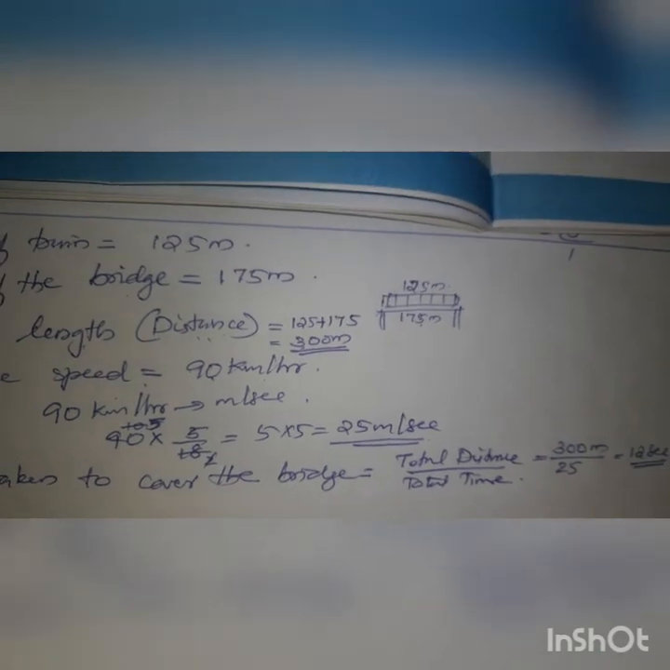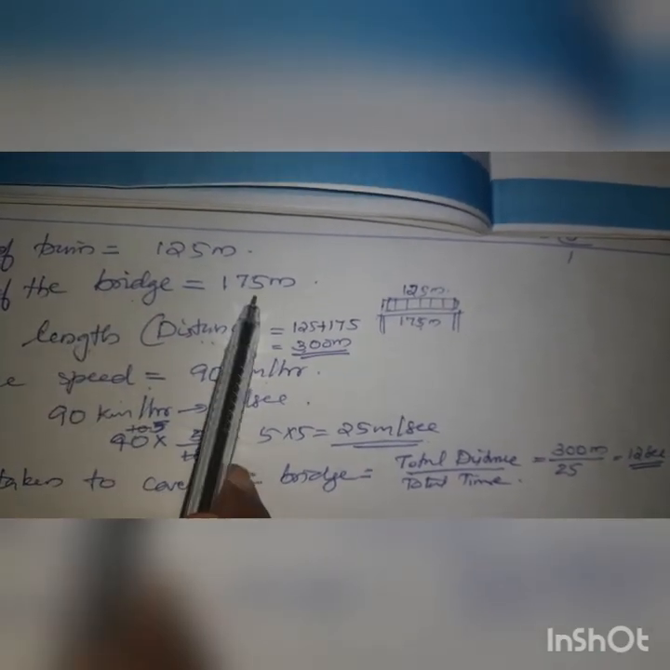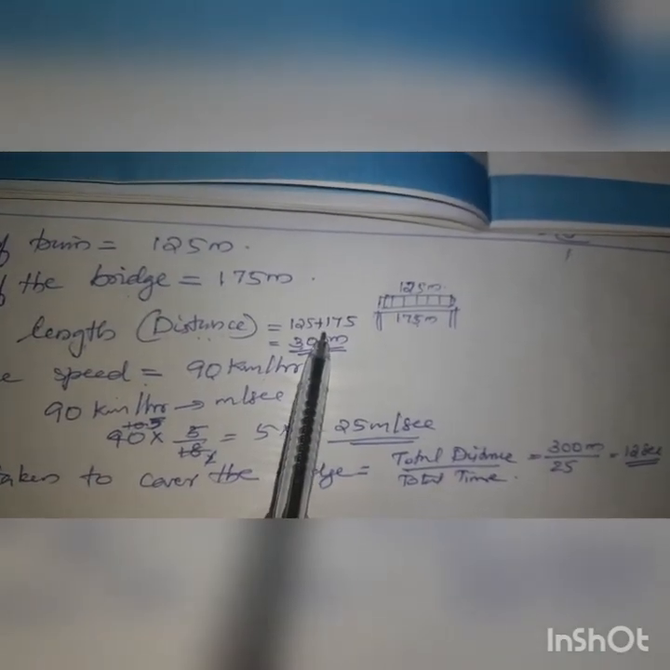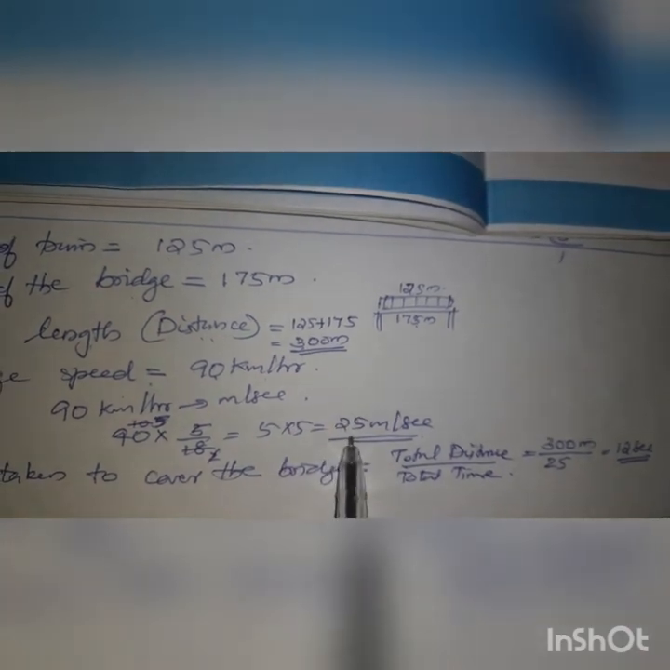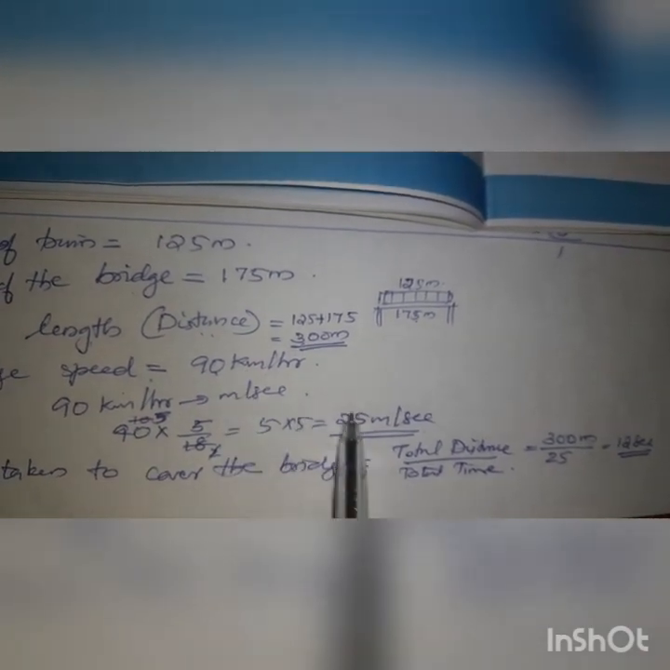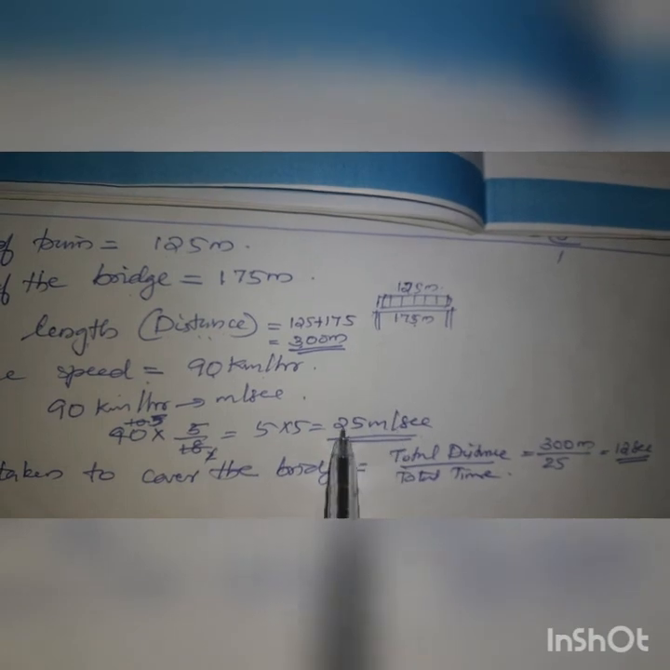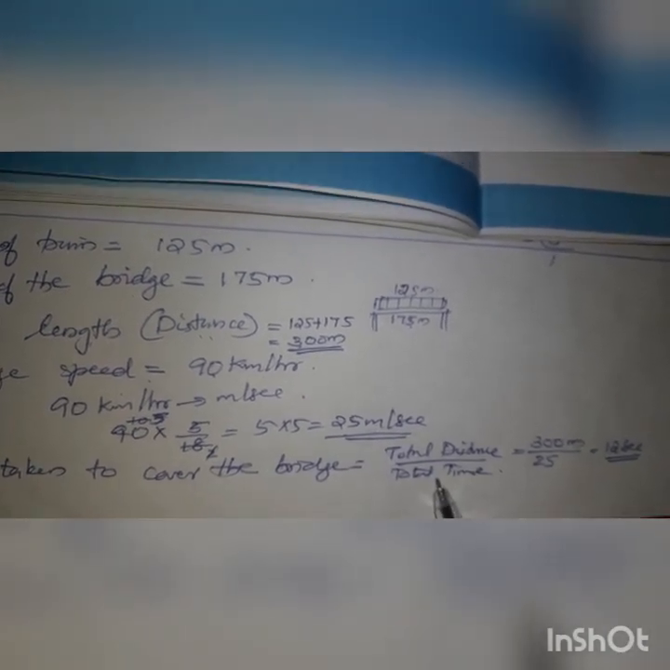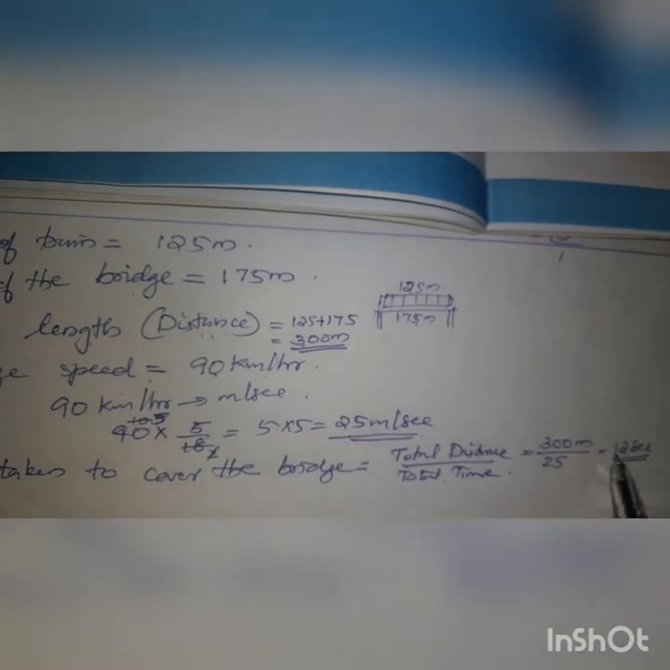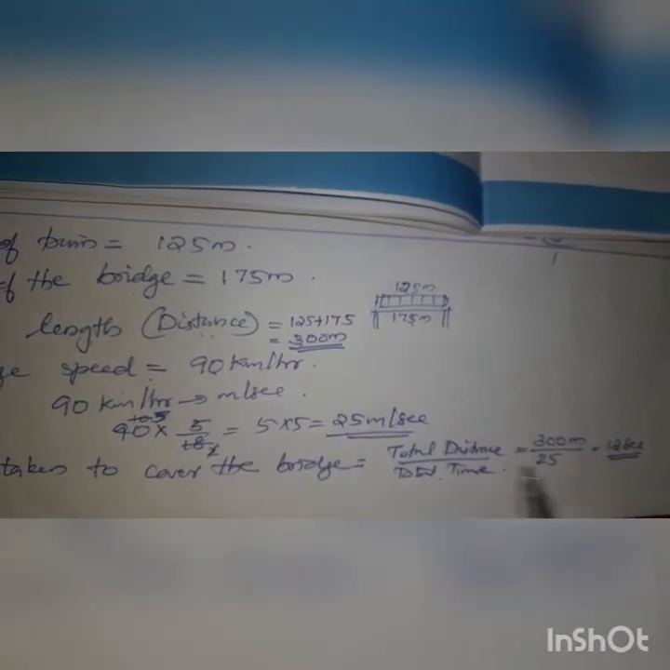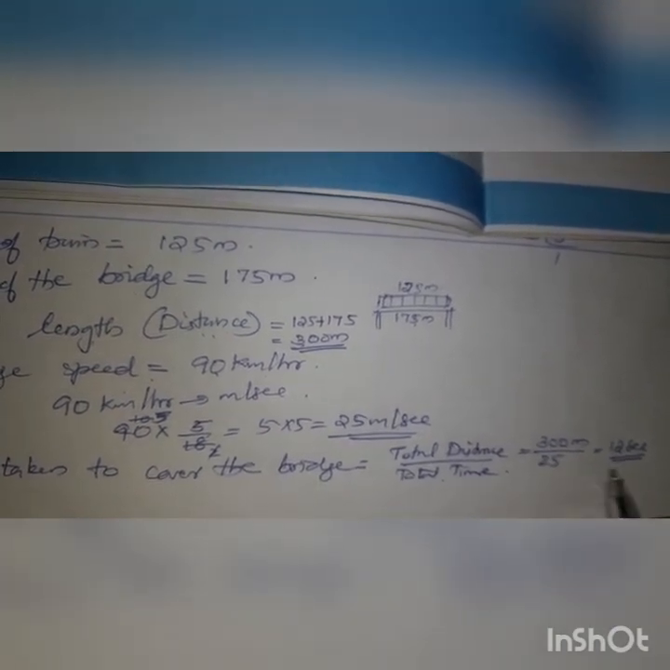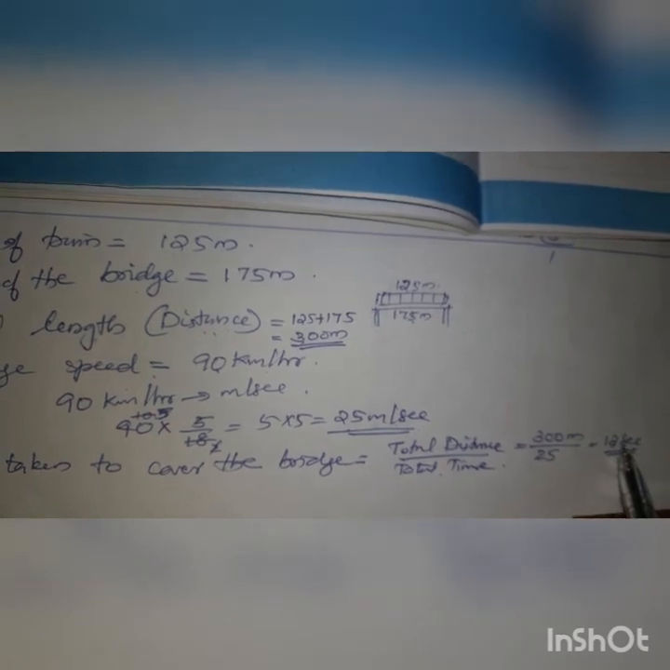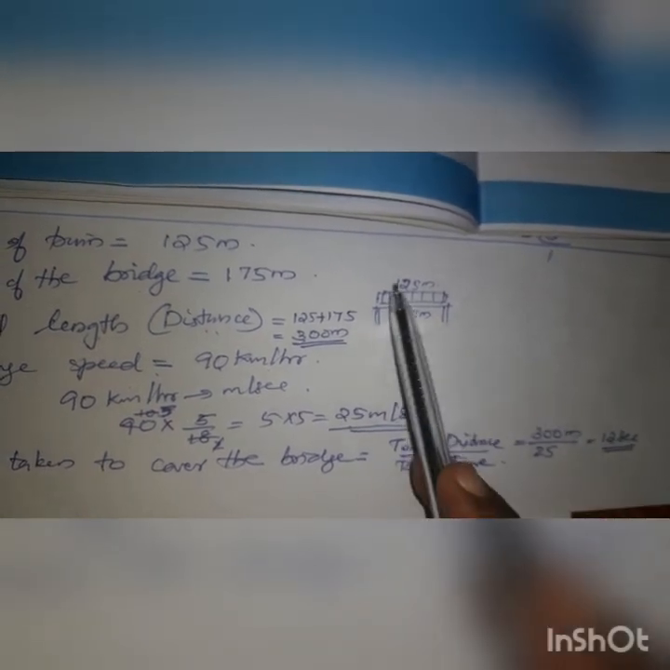So remember that the length of the train and the length of the bridge are added together. That is the total distance. The speed you have to convert from kilometer per hour to meter per second. Then total distance by speed is the time to cover the bridge. That is 300 by 25, which is 12 seconds. In 12 seconds the train will cover the bridge.